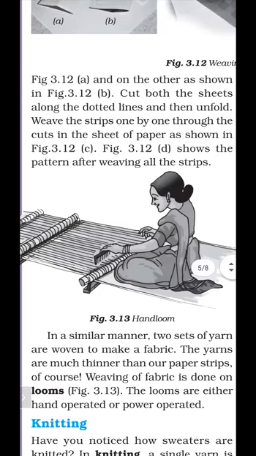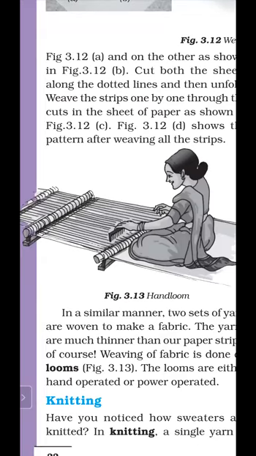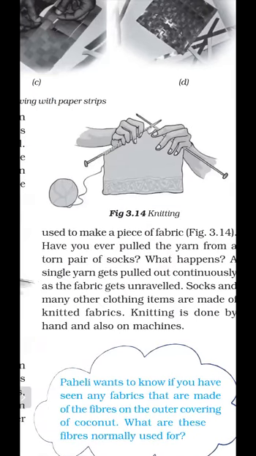And next is knitting. We have studied what we mean by knit, and knitting is used for making sweaters. Have you ever pulled out the yarn from a torn pair of socks?